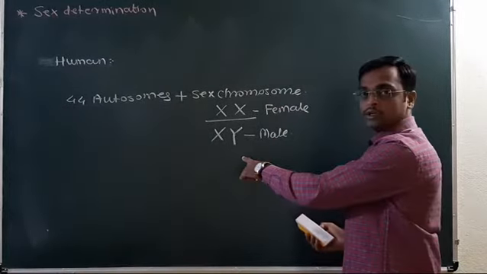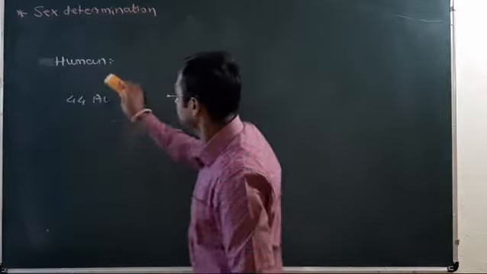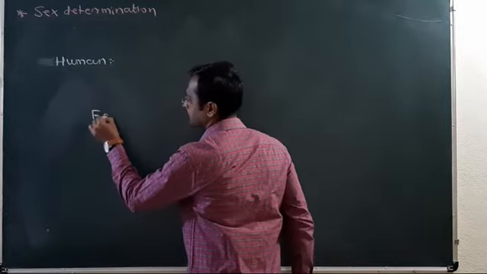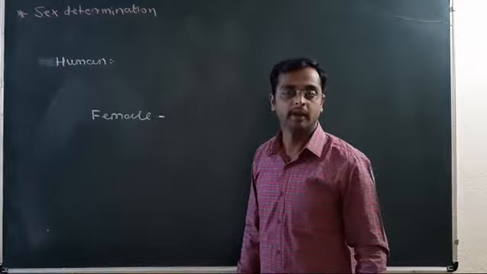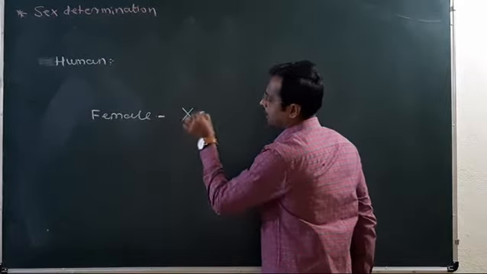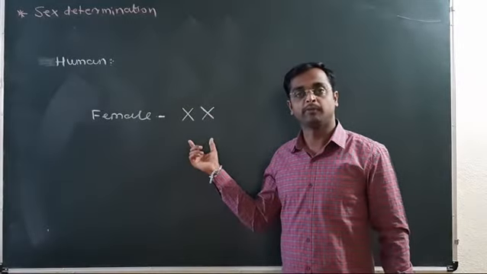Understood the genotype of female and male. Now, female is homogamic. Homogamic means the same type of gametes are produced by the female.